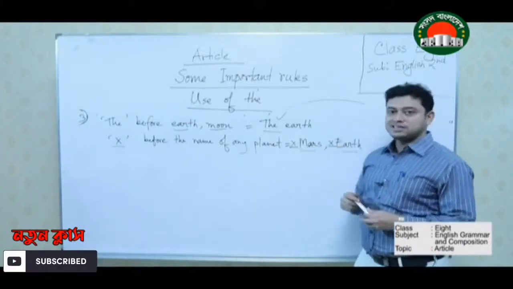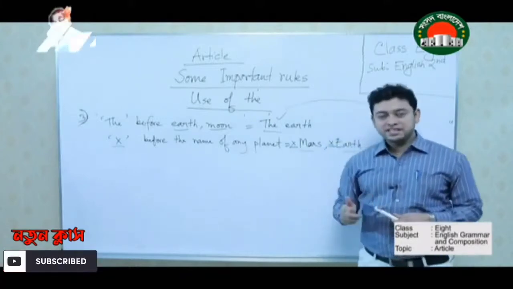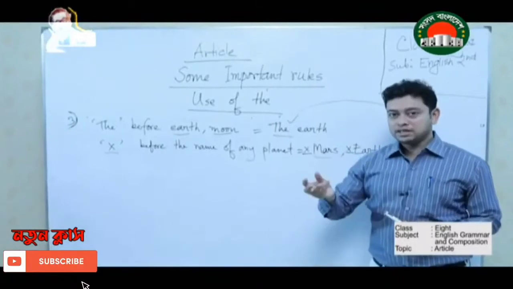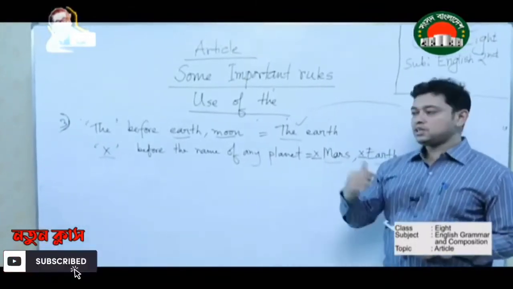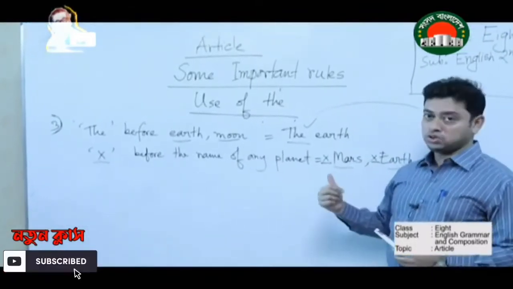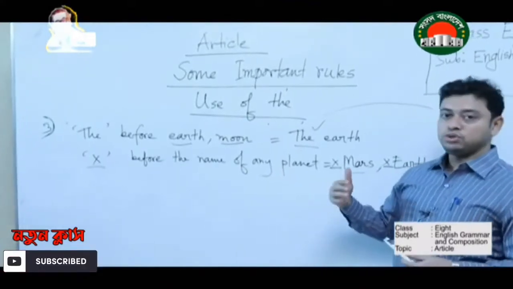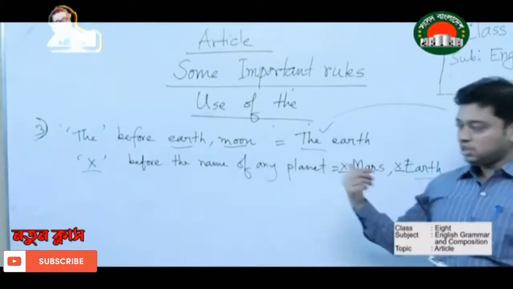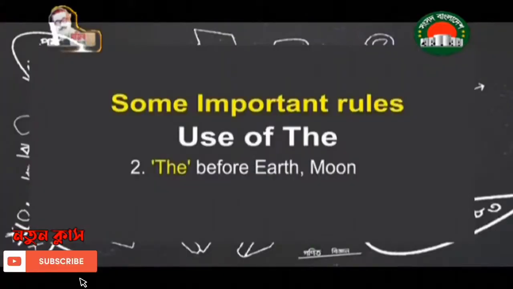For example, Earth is the third closest planet. So here I am talking about the Earth as the planet. So here no article is used. That means there will be a cross. So we have to put a cross over here and we have to use the over there. So according to use, actually the or cross will be used in this kind of sentences.